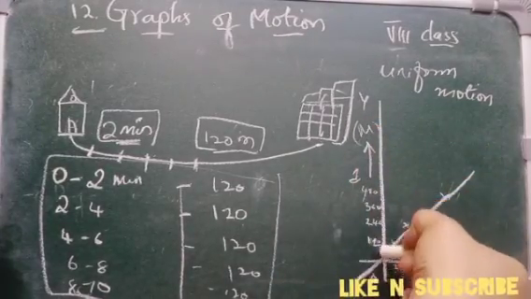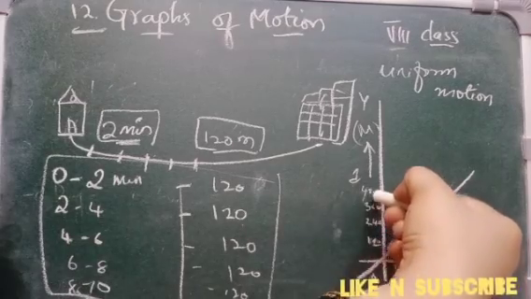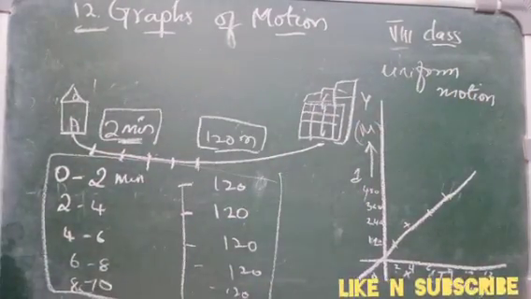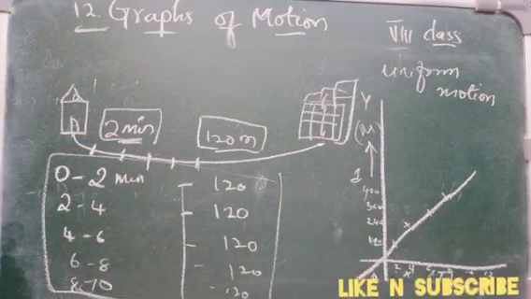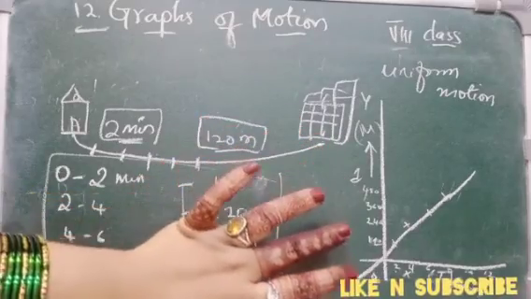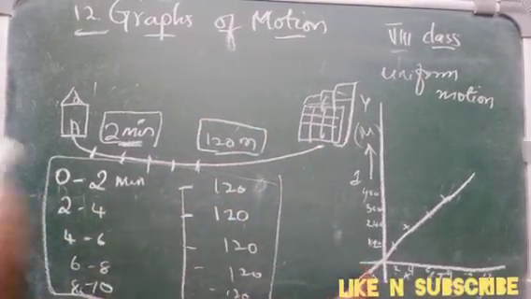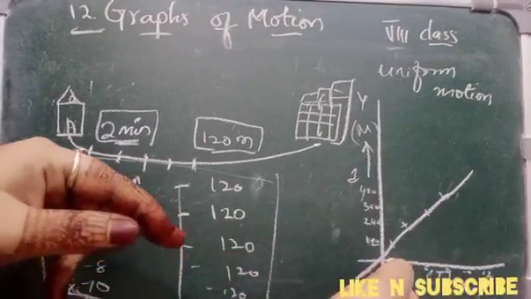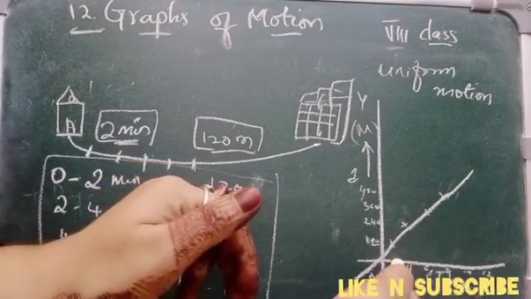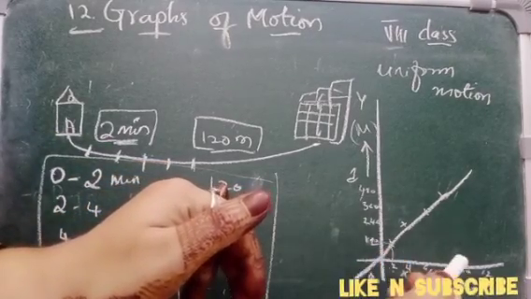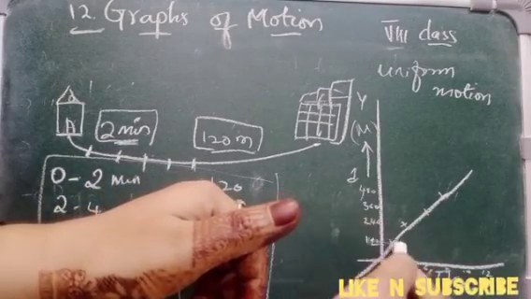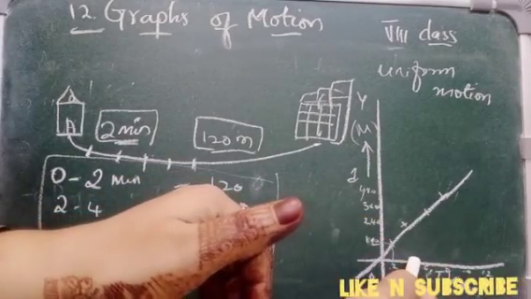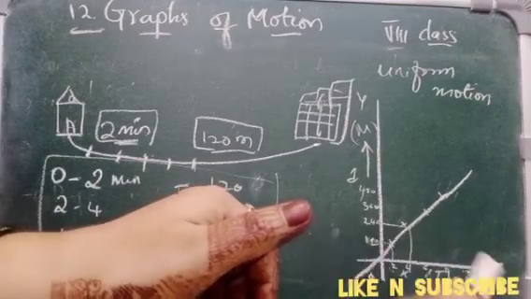Again we will mark here 120, 240, 360, 480, 600 and so on. We will mark the distance here and just mark the points. See, in 2 minutes we have passed 120 meters. So 2 minutes, 120 meters, right? In 4 minutes again we have passed 120 meters, meaning 120 plus 120, 240.